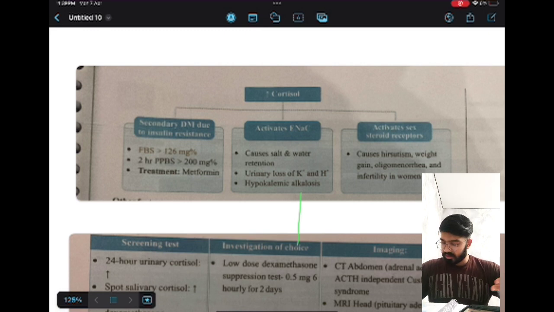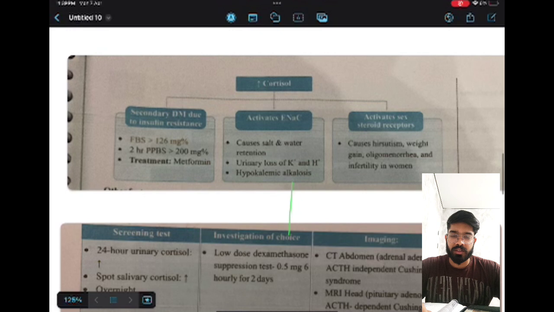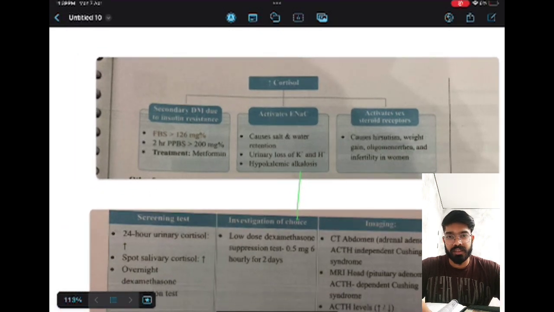Then also the centripetal obesity is known as lemon on stick appearance. It will be represented as lemon on stick. So we will see the factors which affect the body when the cortisol level is increased. First, there will be impaired glucose tolerance, because the glucose level will be increased in the person who is having Cushing syndrome.